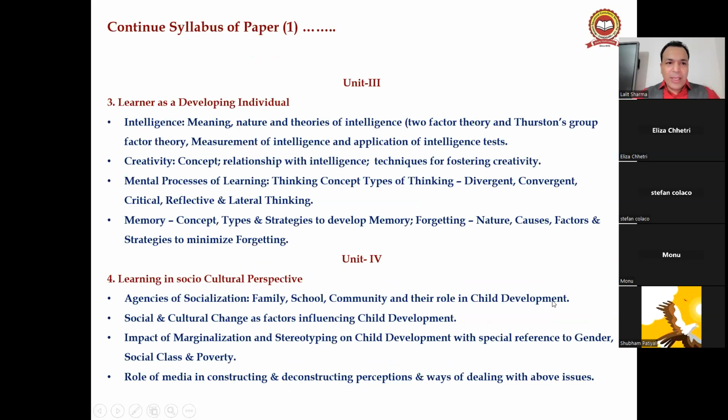Next, unit 3. See the syllabus: intelligence. Under intelligence, we have 2 theories, right? One is Spearman's theory, you can see on this, and second is Thurstone's group factor theory. Next topic is creativity, then mental processes of learning, memory. Under unit 4: agencies of socialization, social and cultural change, impact of marginalization and stereotyping, and last, role of media in constructing and deconstructing perception.